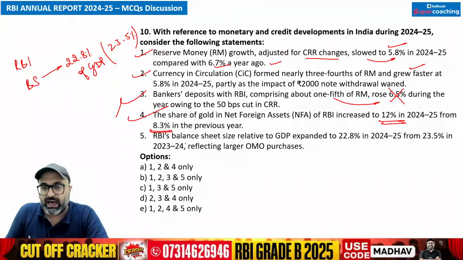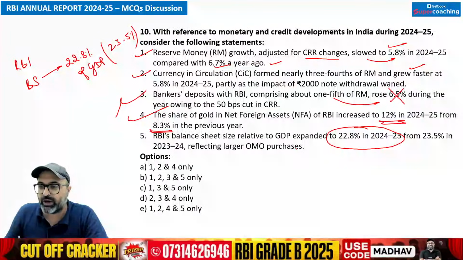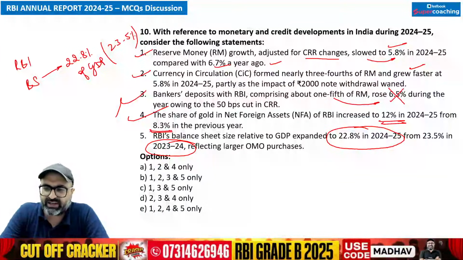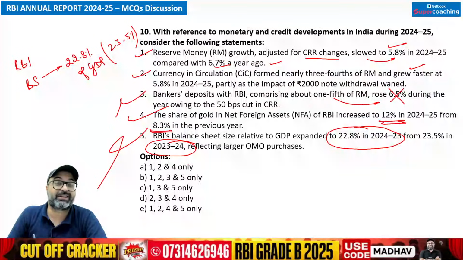That is true. RBI's balance sheet size has expanded to 22.8% in 2024-25 from 23.5% in 2023-24, reflecting larger open market operation. तो सर ये expand कैसे हुआ? पढ़ो तो सही. फिगर बिल्कुल सही है, फिगर में गलती नहीं है. अगर आप फिगर्स में गलती ढूंढोगे, you will be wrong. ये वर्डिंग में गलती है, इंटरप्रिटेशन गलत निकल रहा है. So answer is going to be 1, 2, 4.